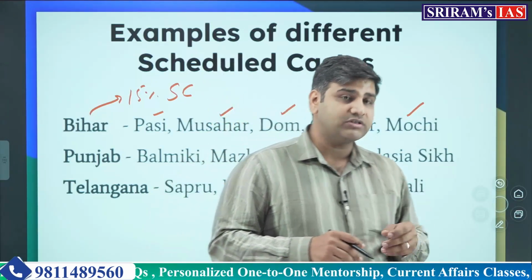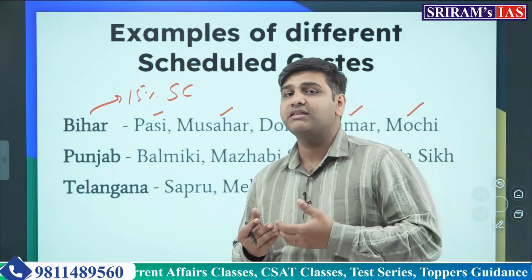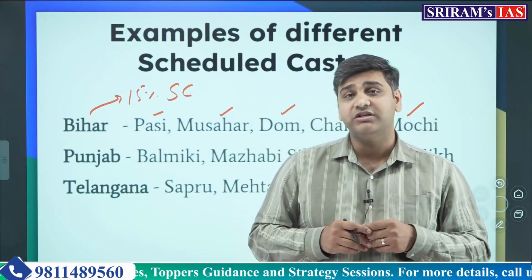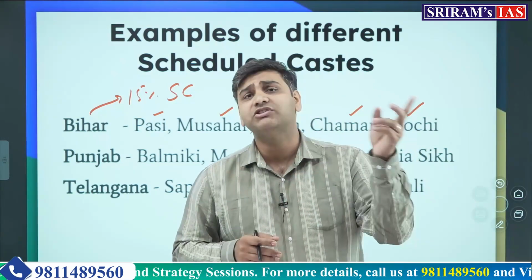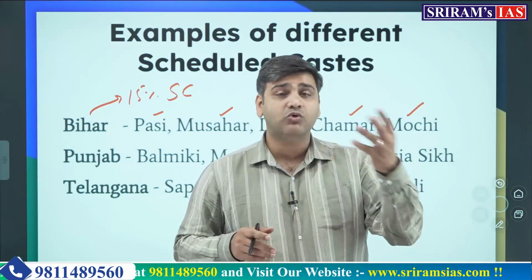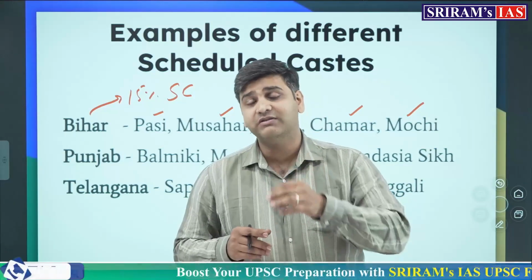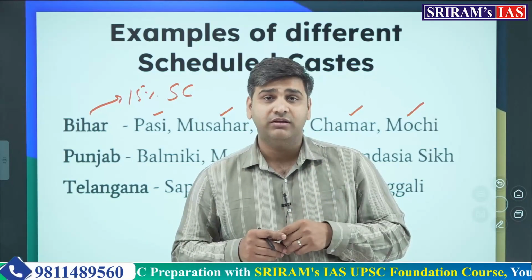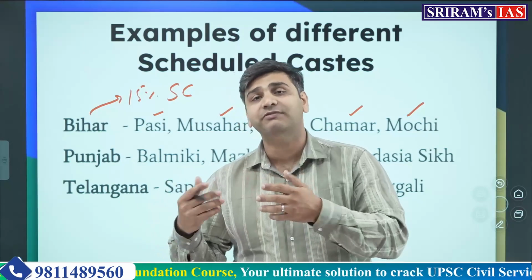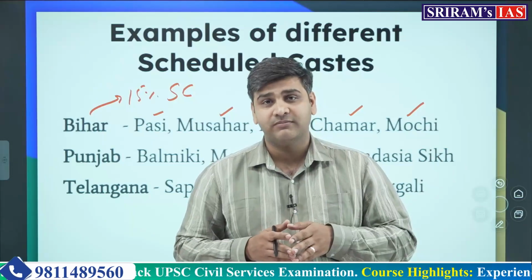In the year 2000, a rationalization of the reservation policy was attempted by the erstwhile Andhra Pradesh state, but it was struck down by the Supreme Court in the Chinnaya case in 2004. It was legally challenged in the Supreme Court. But now the Chinnaya case has been overturned by the recent case of State of Punjab versus Devinder Singh in 2024, in the month of August, by the Supreme Court, allowing the state governments to subclassify or subcategorize the scheduled castes and the scheduled tribes.